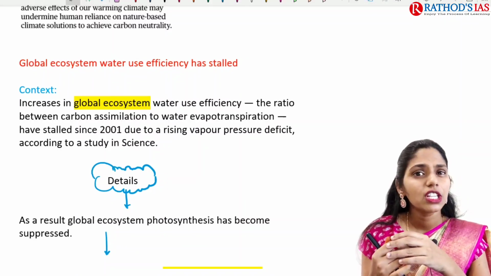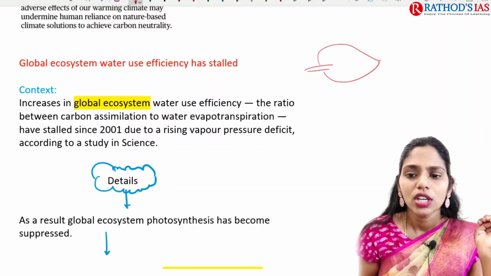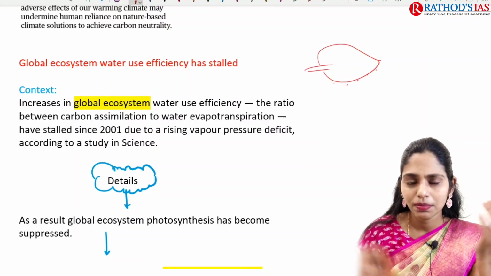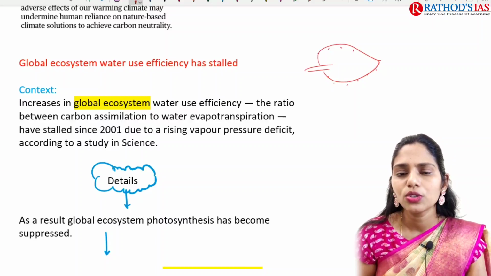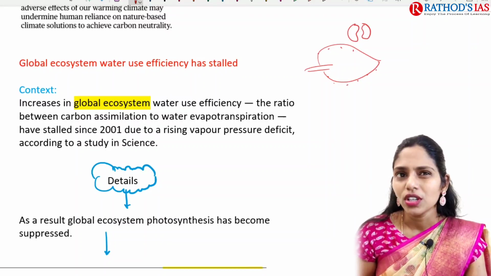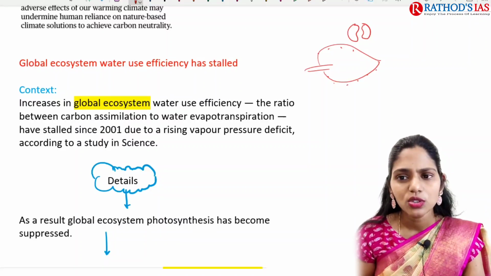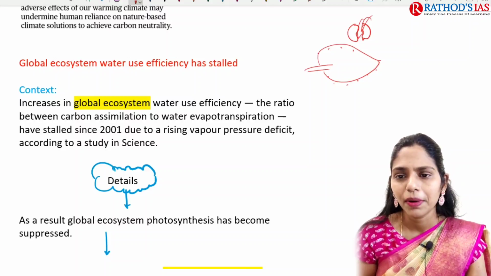And evapotranspiration: transpiration is nothing but, if you see this as a leaf, under the leaf we will be having small openings, so they are called stomata. They will be like this, stomata. Some amount of the water taken by the plant will be released in the form of vapor through this stomata.